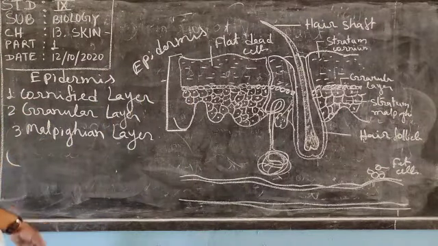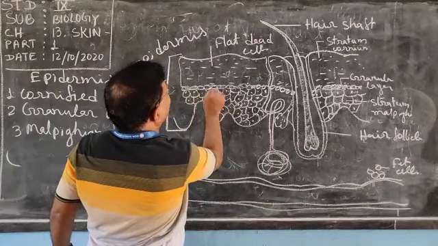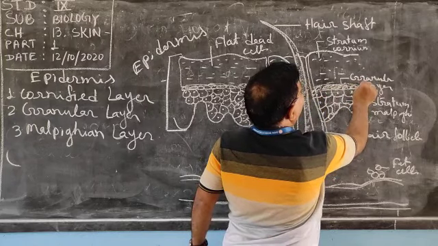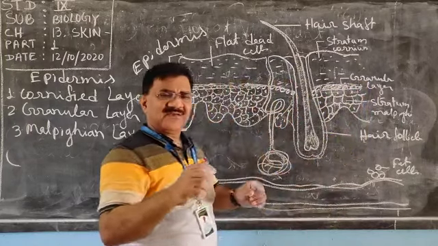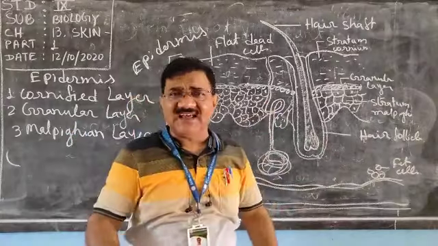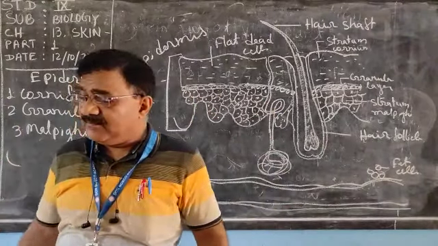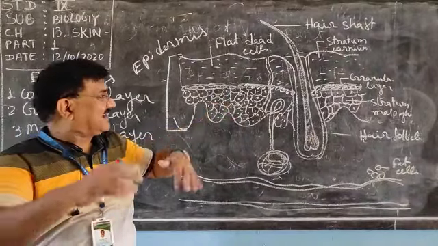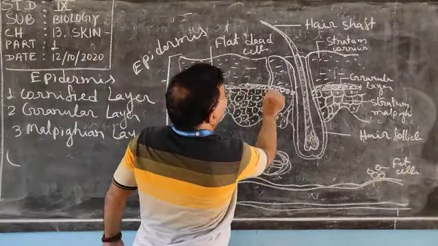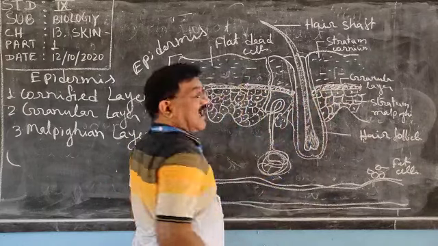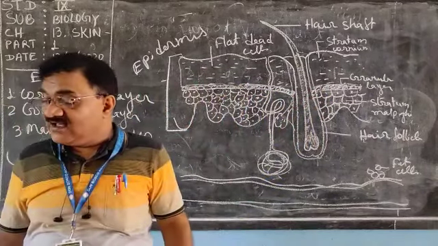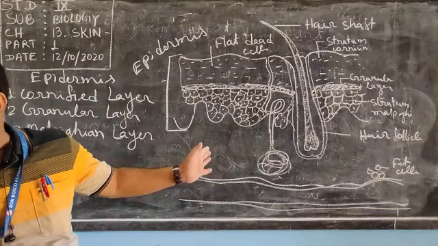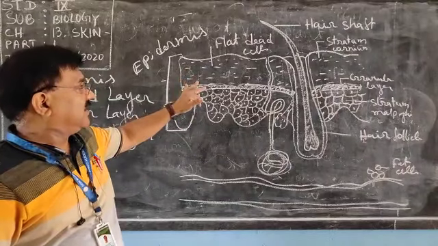The next layer is the granular layer, made up of 3 or 4 layers of cells. It is in the middle and very thin, and its cells actively divide to produce new cells and shift outward to replace the worn out tissue.